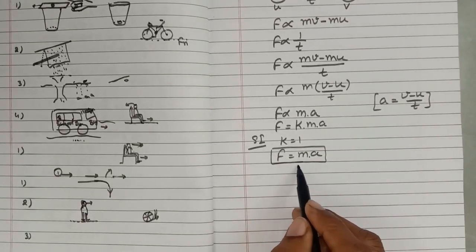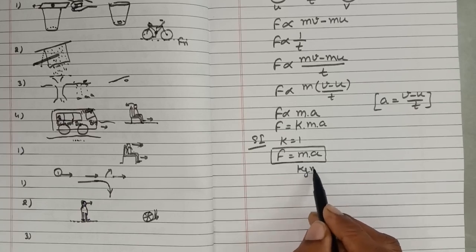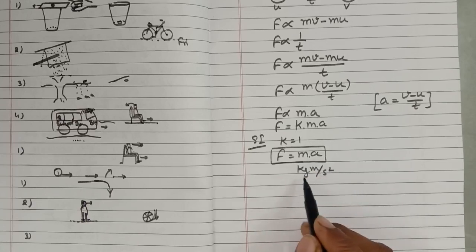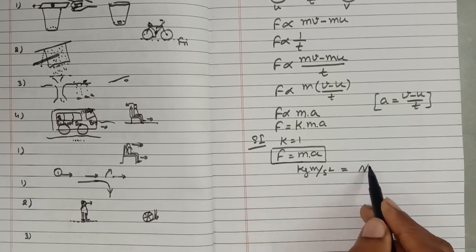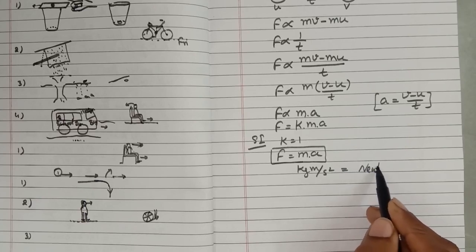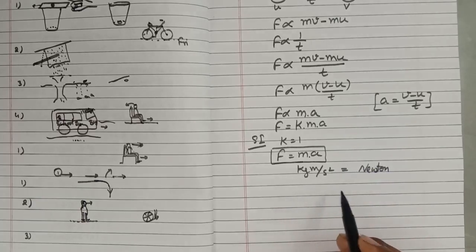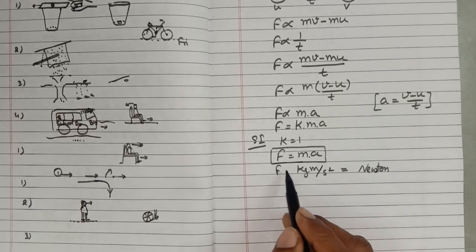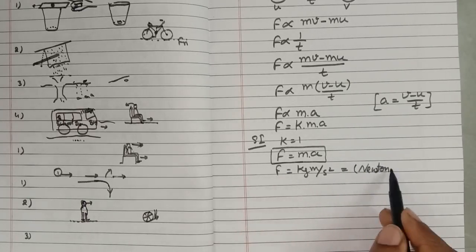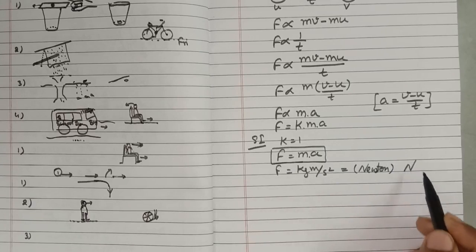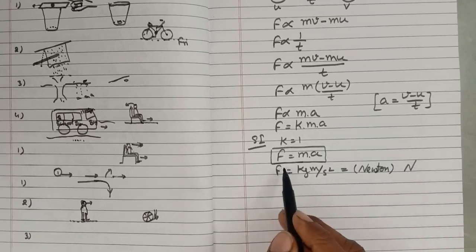Since the unit of mass is kg and acceleration has a unit of meter per second square, the unit of force should be kilogram meter per second square, or Newton, named after the scientist Newton. Force has an SI unit of kilogram meter per second square, or Newton, represented by the symbol capital N. Force is a vector quantity, having a magnitude as well as direction.